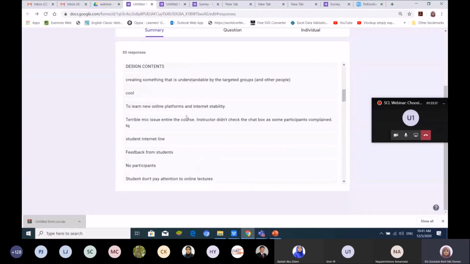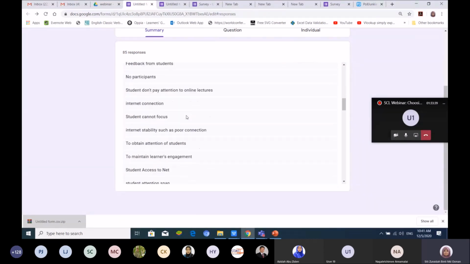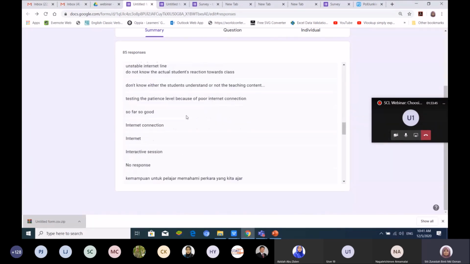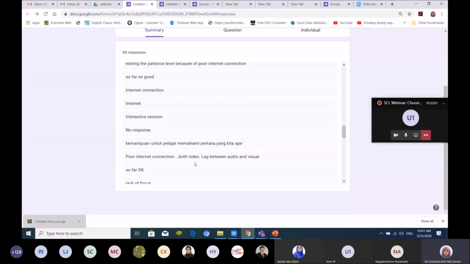So at 11 I will start what we call design, using the ADDIE model. And then poor internet connection. This is the ability of students regarding what we teach.